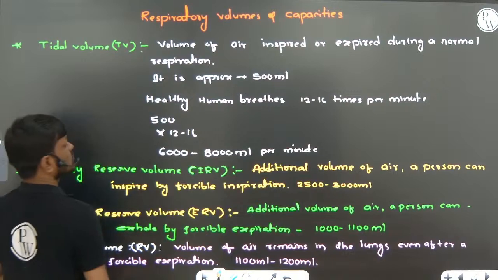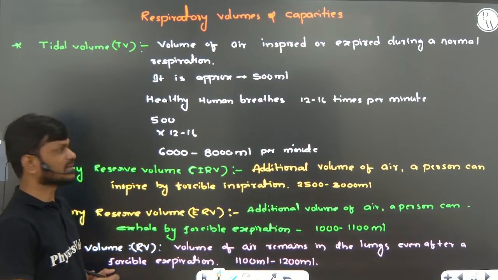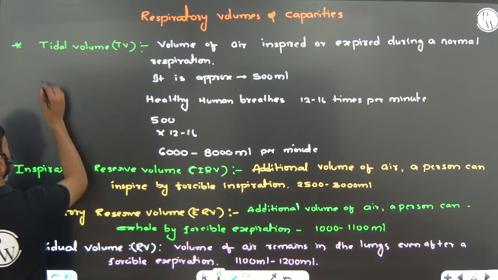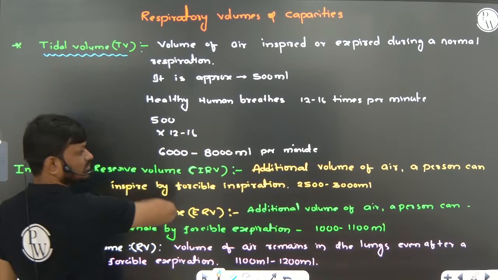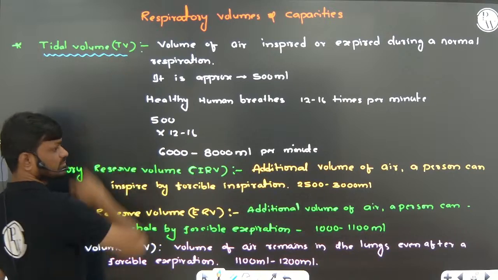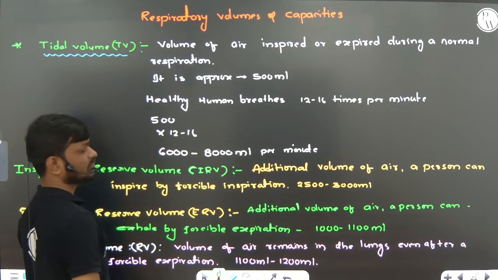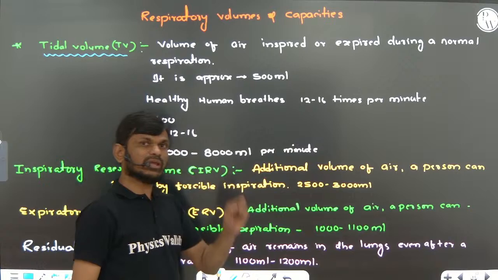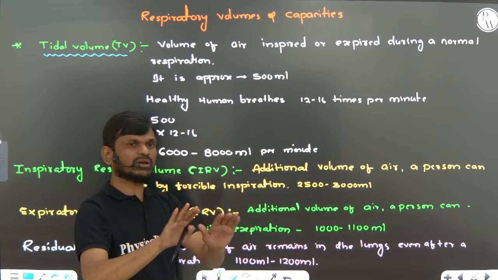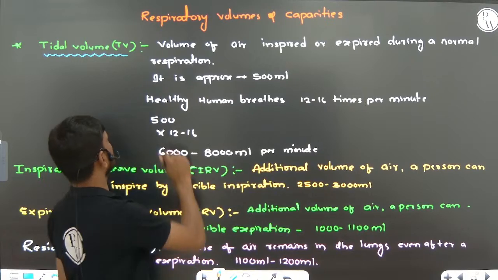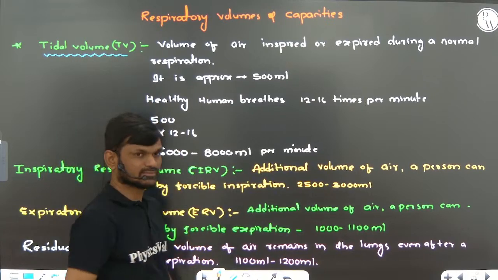Next one, respiratory volumes and capacities. The first respiratory volume is tidal volume, abbreviated as TV. The volume of air inspired and expired during normal breathing is called tidal volume, right?